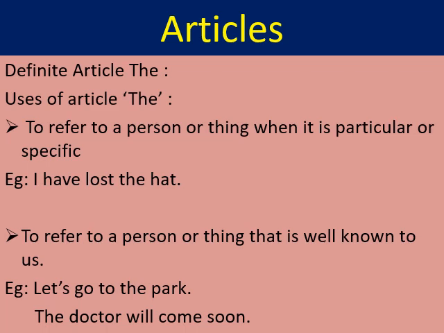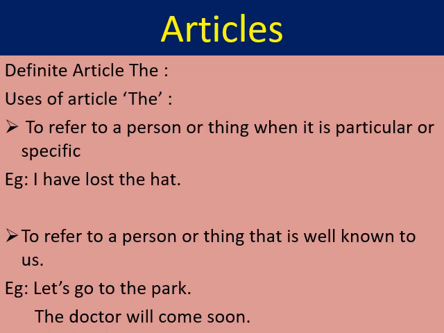Here an example is given: I have lost the hat. So I am talking about a specific hat which I have lost. So I have used the article the in front of the noun hat over here.